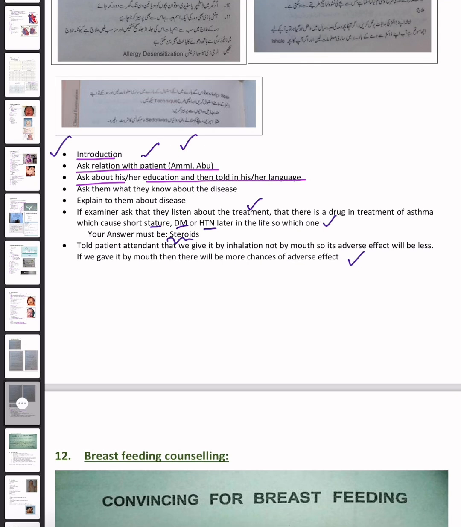So which one will be your drug of choice? Or what is the drug which causes the hypertension, diabetes mellitus or short stature? So that drug is steroids. This is the most common point which is commonly asked in asthma. That's why it is discussed here. So steroids is that drug which causes short stature, diabetes mellitus or hypertension. Then tell the patient attendant that we give it by inhalation, not by mouth, so its adverse effect will be less. If we give it by mouth, then there will be more chances of adverse effect.